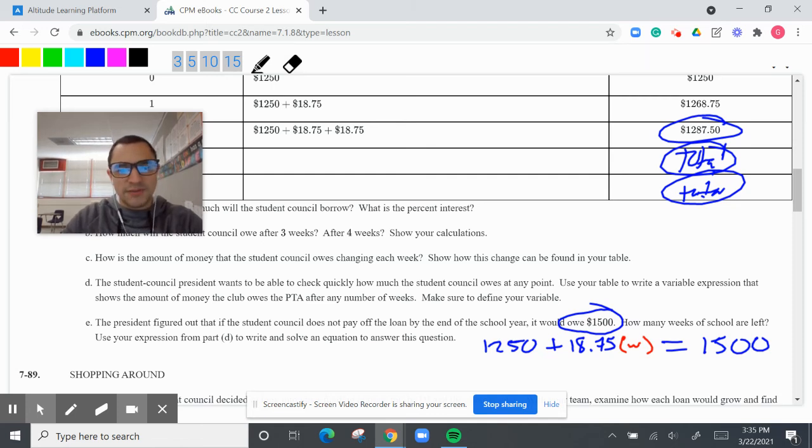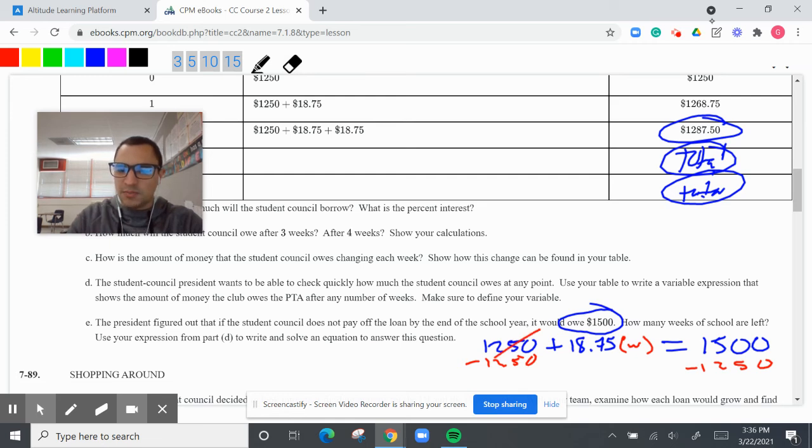So how many weeks are left in school? All you have to do is a simple solving. 1,250 minus 1,250. Again, these are just puzzles that you have to continue to practice over and over again. Understanding your equation, understanding your variables. What does your variable mean? What do your expression and equations mean?